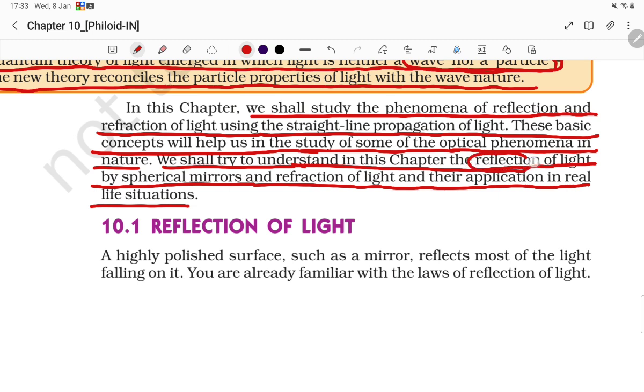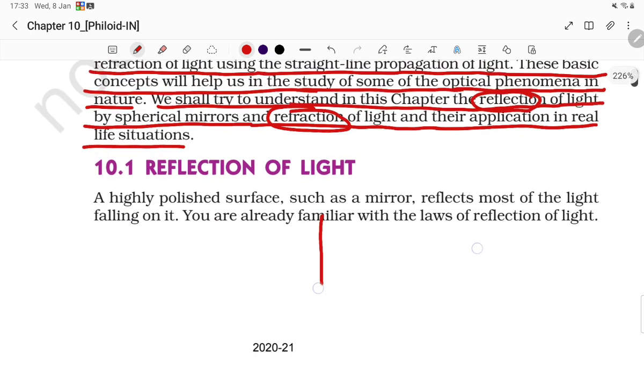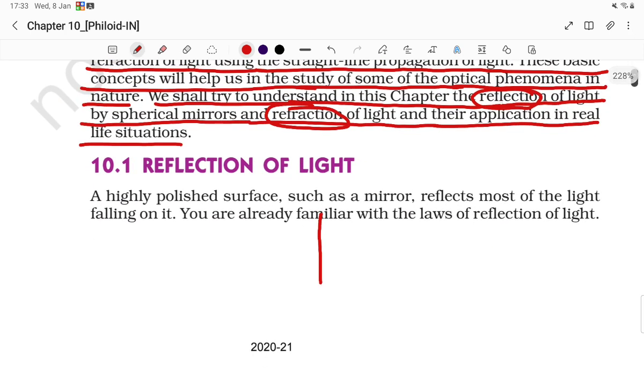So we have to study reflection and secondly refraction of light. Reflection means bouncing back of the light, student. This is reflection, and bending of light is called refraction.